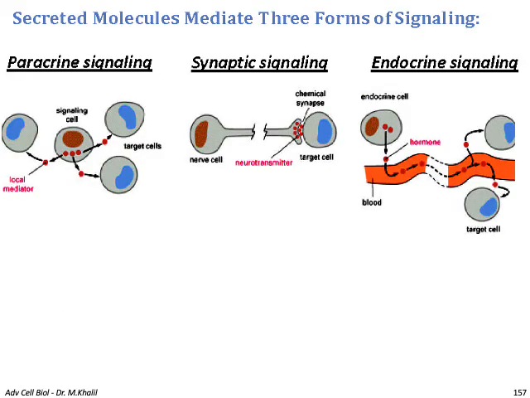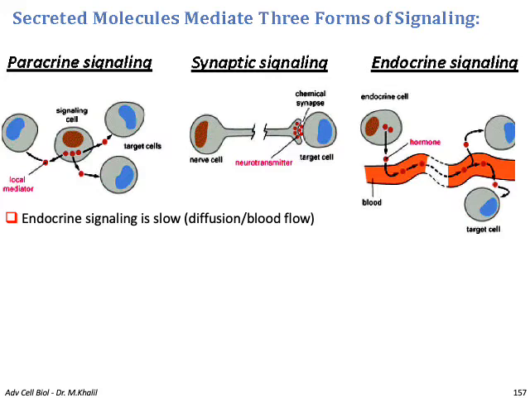Secreted molecules mediate 3 forms of signaling: paracrine signaling, synaptic signaling, or endocrine signaling. In paracrine signaling, you can see that the signal coming from the cell only affects cells nearby, so it's like a local mediator to the target cells. While synaptic signaling involves neurons, a nerve cell through its axon conveys the neurotransmitter to the target cell.